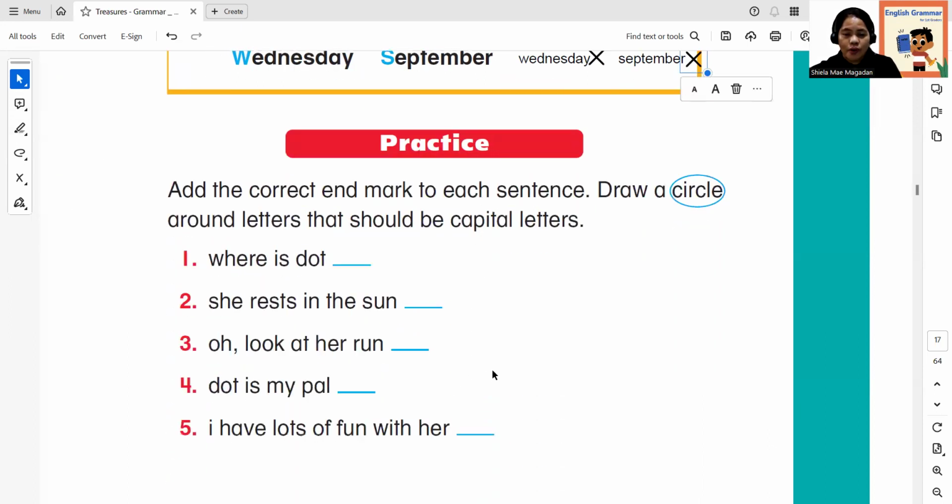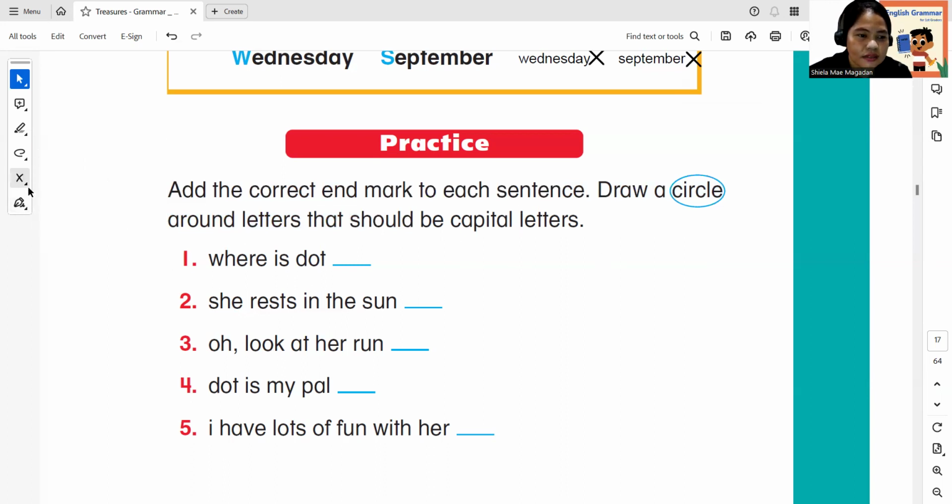Add the correct end mark of each sentence. Draw a circle around the letters that should be capital letters. Okay, it says here, add the correct end mark of each sentence. Okay, let's try number 1.